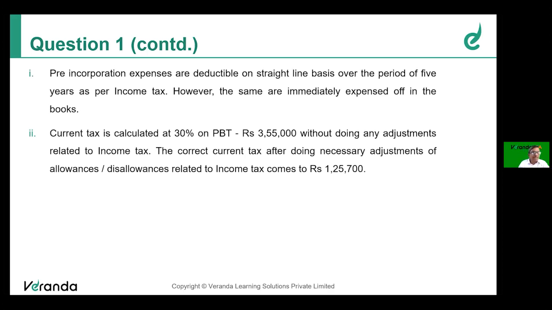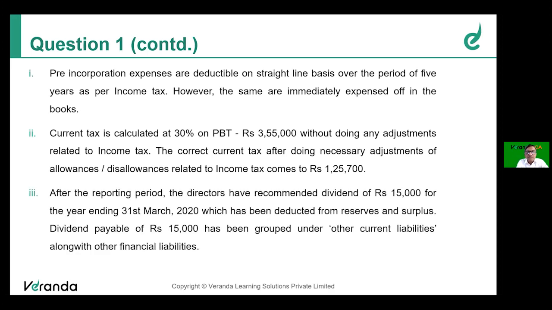Current tax is calculated at 30% on PBT 3,58,000 without doing any adjustment related to income tax. So the profit before tax was 3,58,000. They applied 30% on that. They calculated current tax, but they did not do any adjustment to determine the correct current tax. But now they have done the necessary adjustments after disallowance and allowance related to income tax. Now the correct current tax is actually 1,25,700 only.